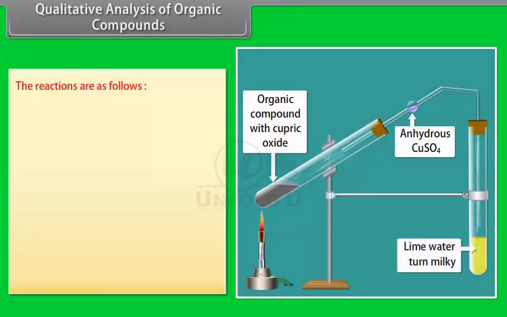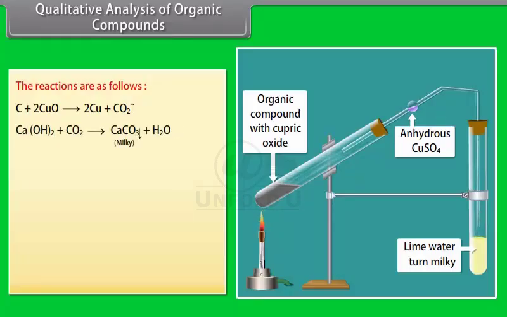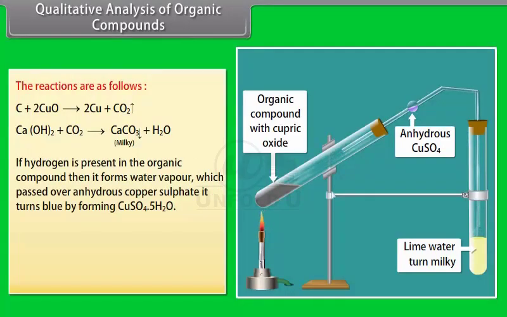The reactions are as follows. Carbon in the organic compound reacts with copper-2 oxide and produces copper and carbon dioxide. The produced carbon dioxide reacts with calcium hydroxide, which turns it milky, indicating the presence of carbon in the organic compound. If hydrogen is present in the organic compound, it forms water vapor, which, passed over anhydrous copper sulfate, turns it blue by forming CuSO4·5H2O.